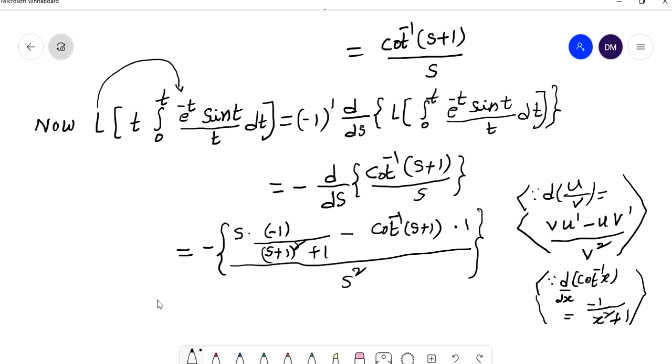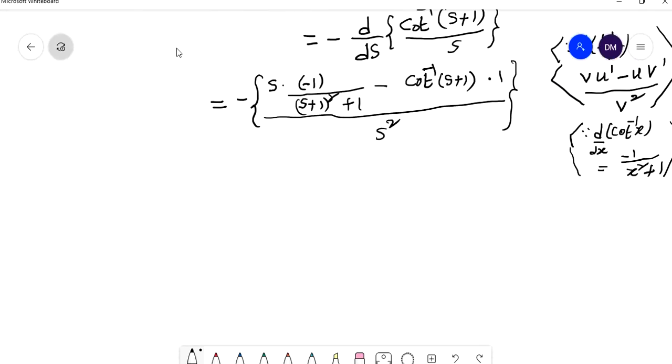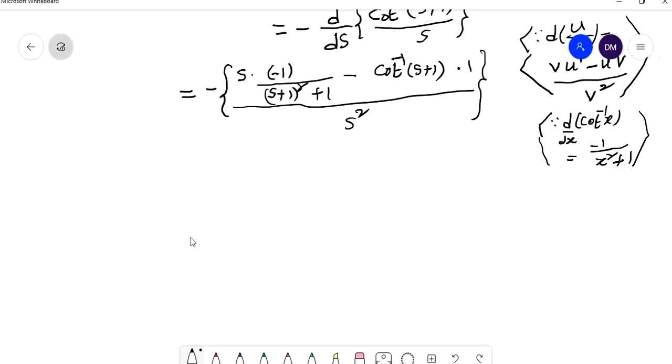So s by, expand the denominator by using the a plus b whole square formula, s square plus 2s plus 1, already 1 is there, so plus 2s plus 2, minus cot inverse of s plus 1.